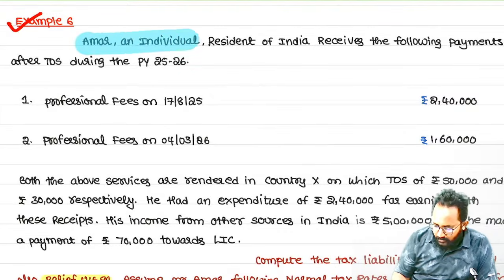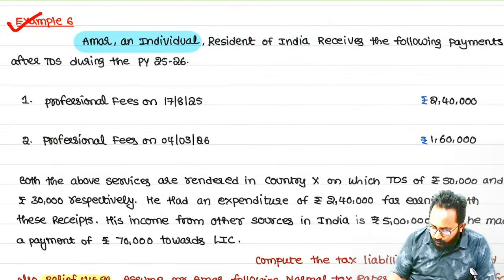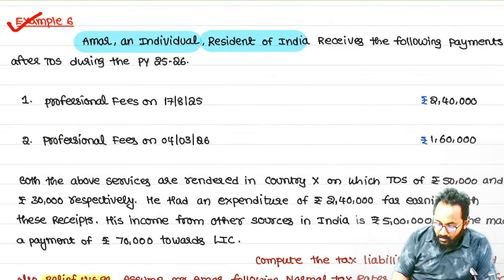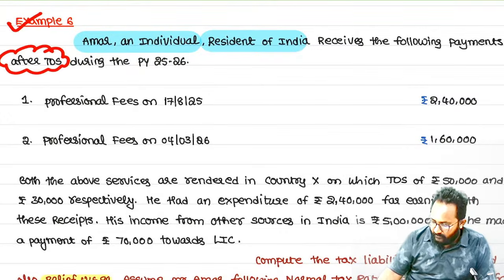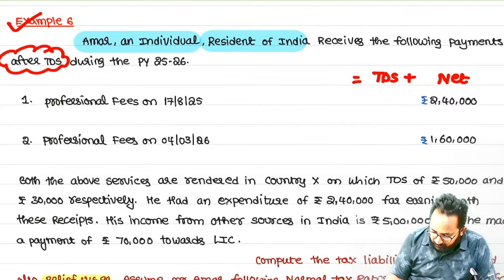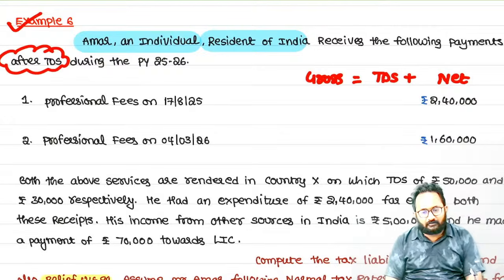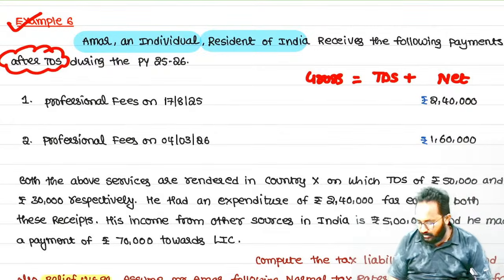Amar is an individual. He is a resident of India and he received the following payments. But these payments were received after deducting TDS. That means it is a net amount. If you add the TDS to this, yes, you can get the gross amount. In our computation of total income, always we have to show the gross, right? Always we have to show gross.